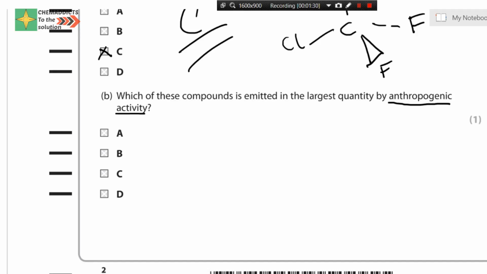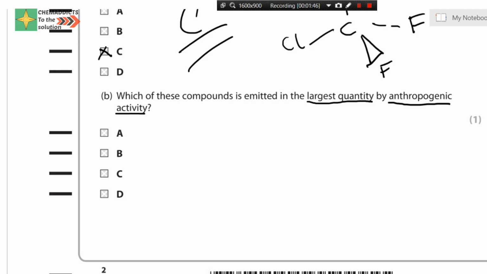The question says which of these compounds is emitted in the largest quantity. So here we can get another important piece of information.